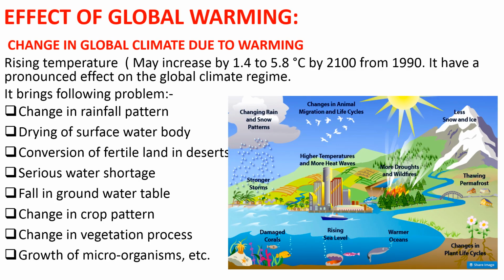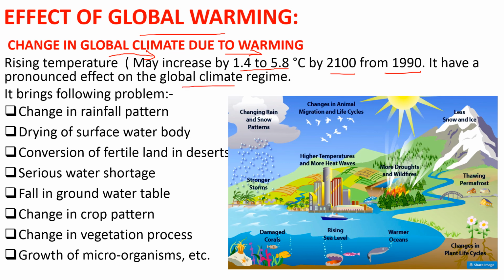So what are the effects of global warming? Climate change is the most obvious impact of this, and due to this warming, around 1.4 to 5.8 degrees centigrade rise is expected by 2100 from 1990, and it has a pronounced effect on all the global climate regimes.